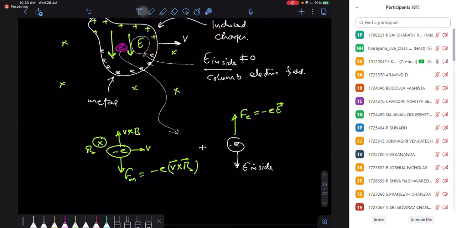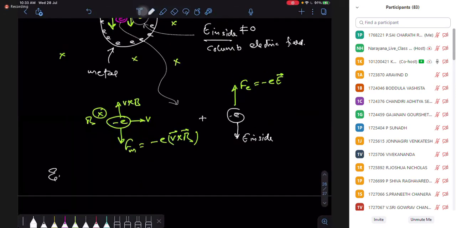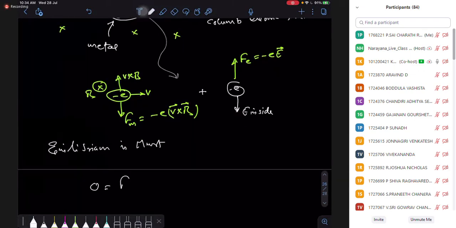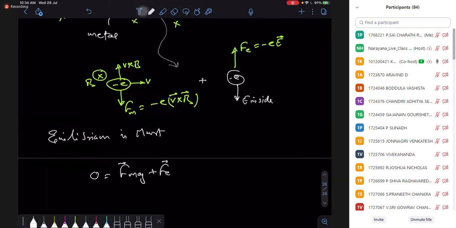And now it's not very tough to understand. Ultimately, who is getting stronger? Magnetic forces are fixed, but electrical forces are increasing. No? The more electrons accumulate, the stronger the electric field you have. The stronger the electric field you have, the more it opposes the accumulation of the electrons. So ultimately, I can say my electrical forces will balance my magnetic forces. So equilibrium here is a must. Okay, it is a must, equilibrium. So under that situation, our magnetic and electrical forces are going to be balanced.